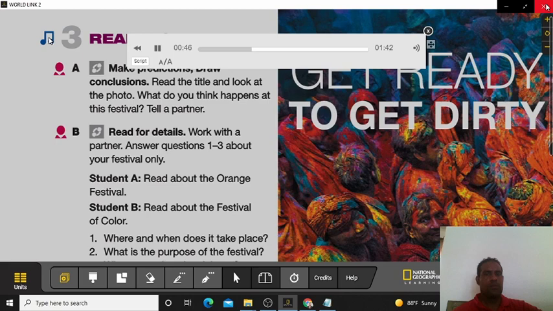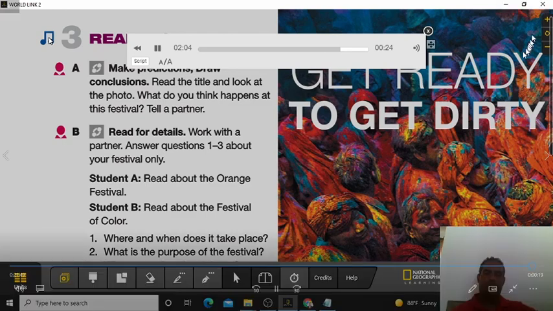Today, people remember this event by lighting large fires in the streets on the night before Holi. The fire is a symbol of the end of all bad things. The next day, Holi celebrates the start of spring and a new beginning. To celebrate, people gather in the streets. They throw colored powder into the air and say, "Holi, hey!" Others throw colored water or powder at each other. By the end of the festival, the streets are filled with color and smiles.